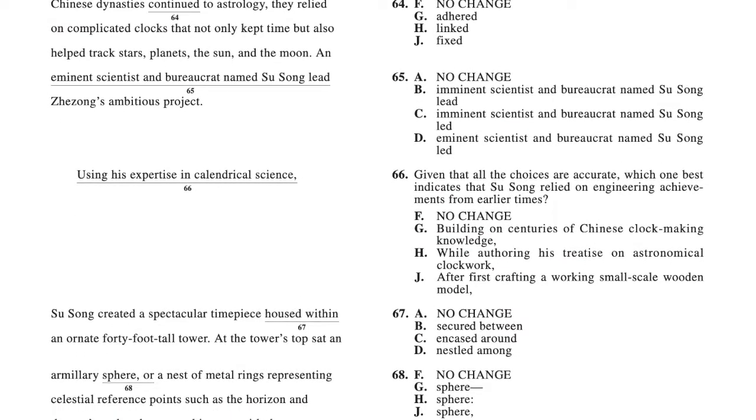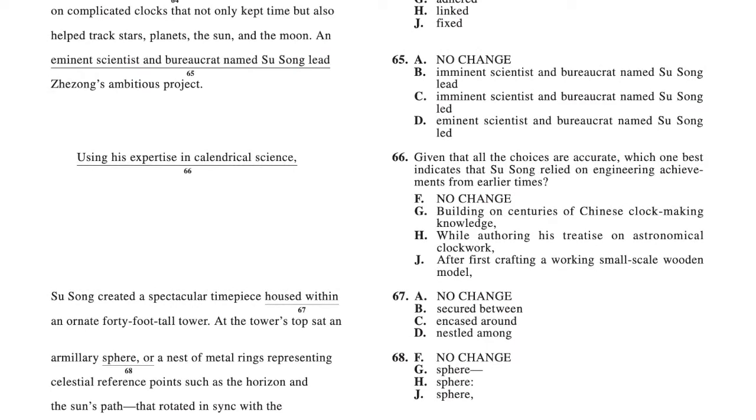Okay, 65. So an eminent scientist and bureaucrat named Su Song led Zedong's ambitious project. Okay, so for 65, the answer is D. So eminent.